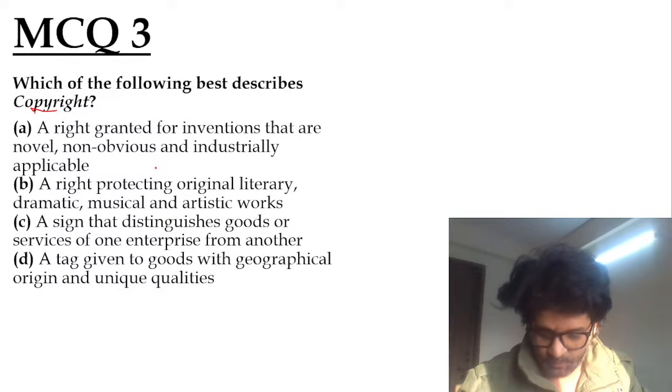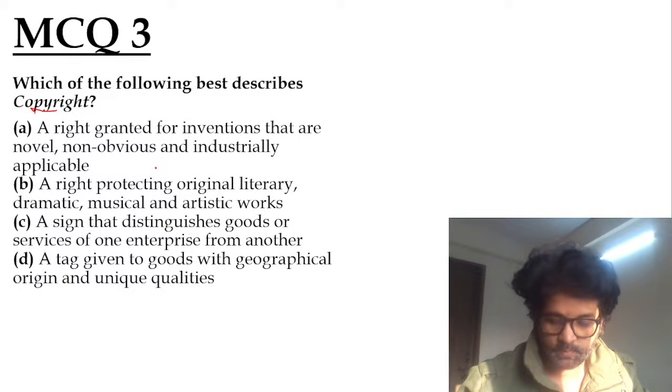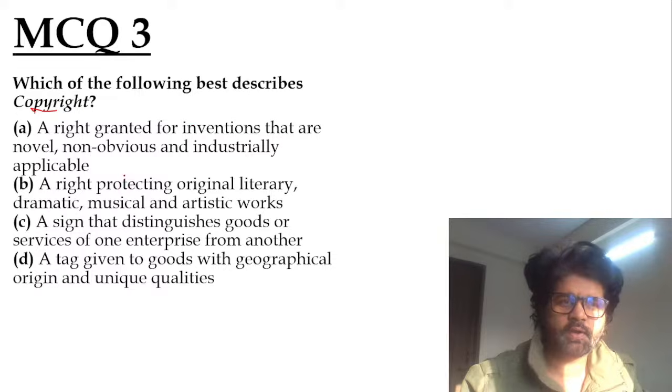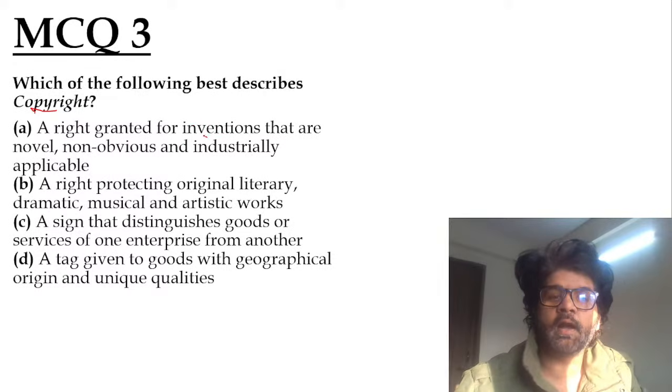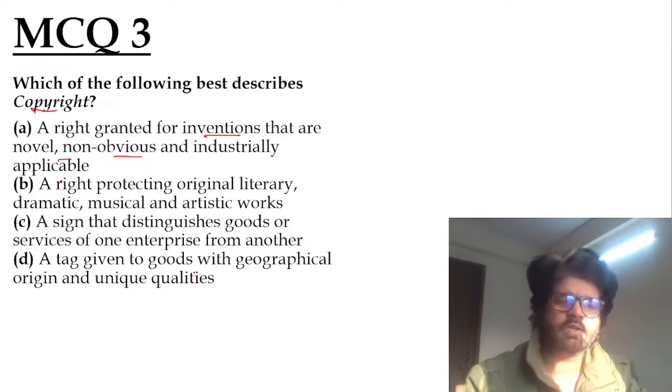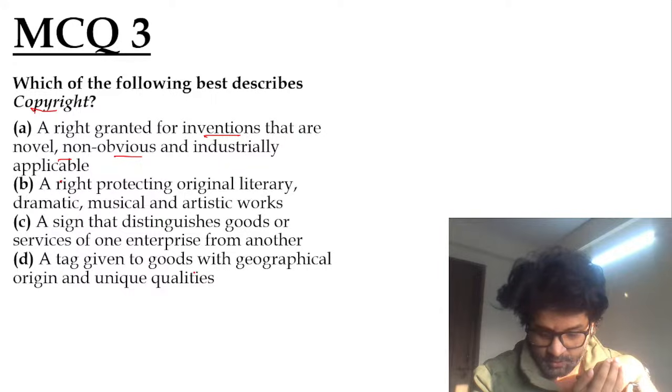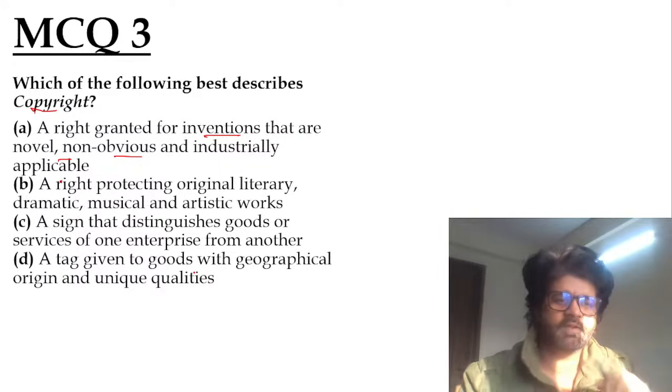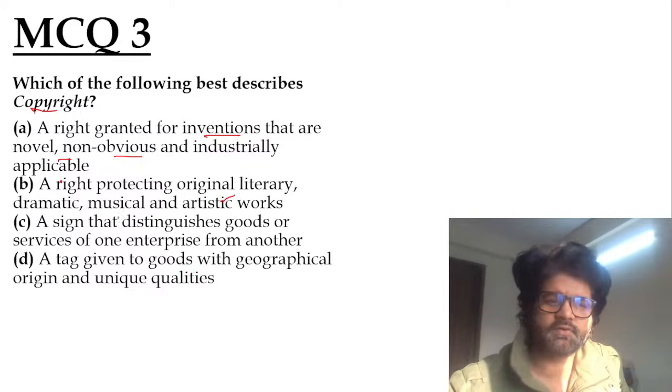Sony, what is the answer for MCQ 3, guys? Always singing songs. Why are you people not serious? A right granted for inventions that are novel, non-obvious, and industrially applicable. A right protecting original literary and so on. A sign that distinguishes goods or services of one enterprise from another. Tag given to goods with geographical origin and unique qualities. Harshini and Iltush have given the answer: a right protecting original literary.